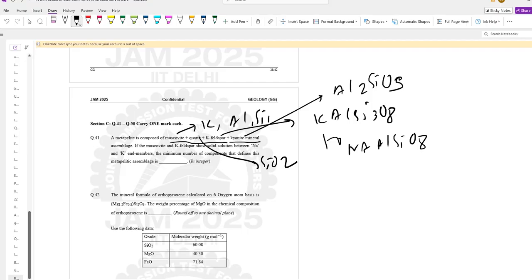So the required chemical components in this case are SiO2, Al2O3, K2O, Na2O and H2O. So the minimum number of independent components is 5. This is the answer in this particular case.